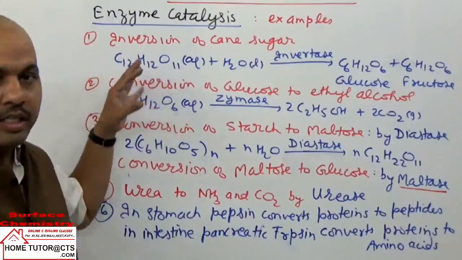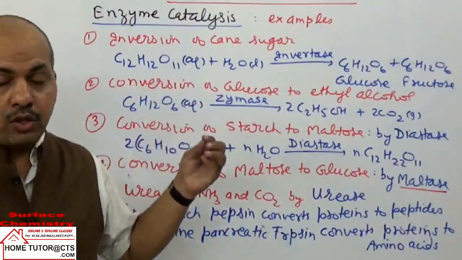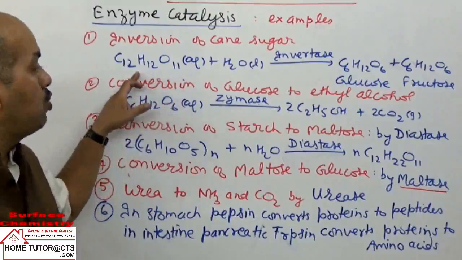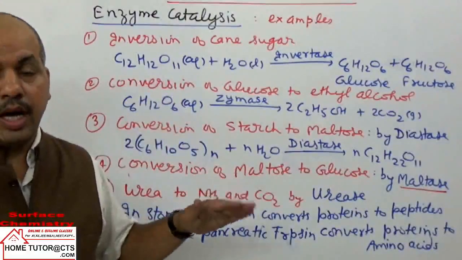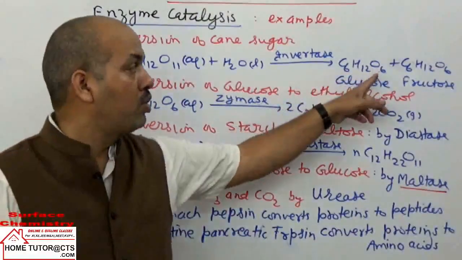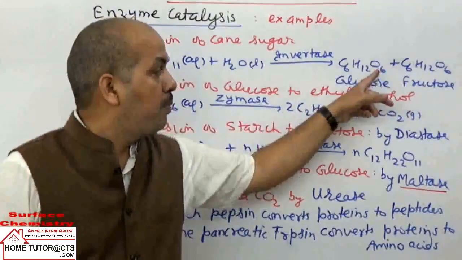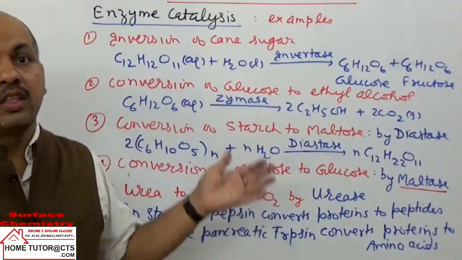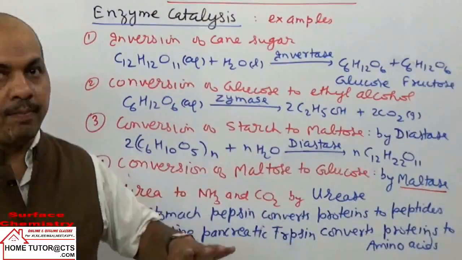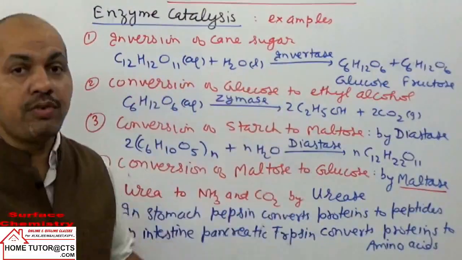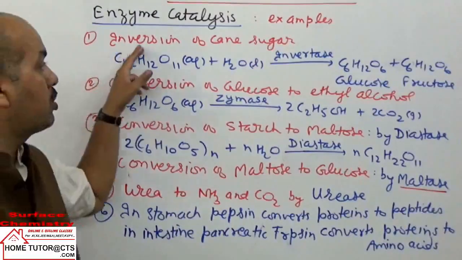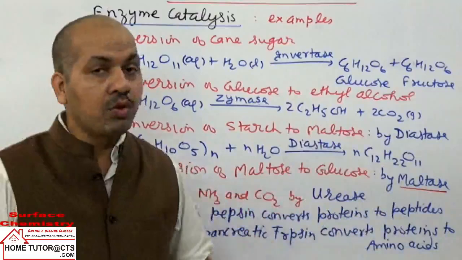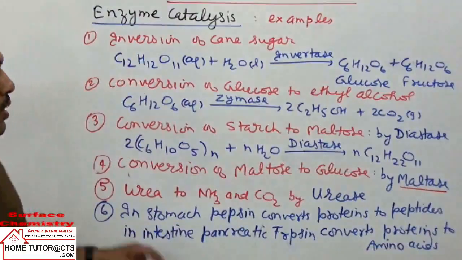If we take a solution of sucrose or cane sugar, this solution is dextrorotatory in nature. After the reaction gets over, it gives equal moles of glucose and fructose, but the negative value is higher than the positive value of glucose. So the solution becomes levorotatory in nature. There is a change in optical behavior before and after this hydrolysis reaction, so it is called inversion of cane sugar. It converts sucrose to give 1 mole of glucose and 1 mole of fructose.